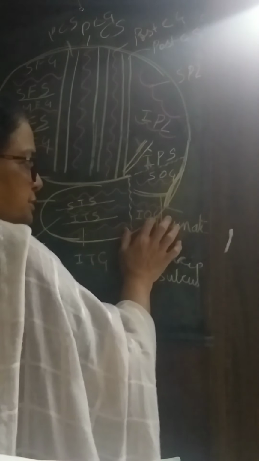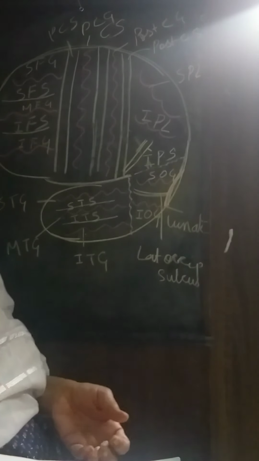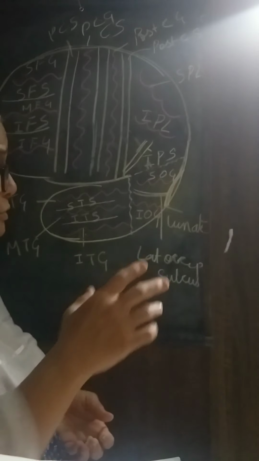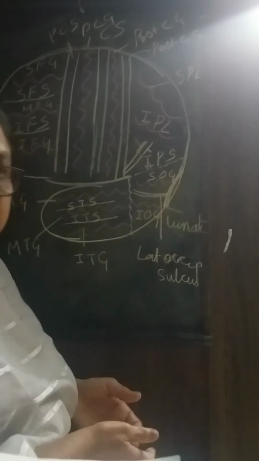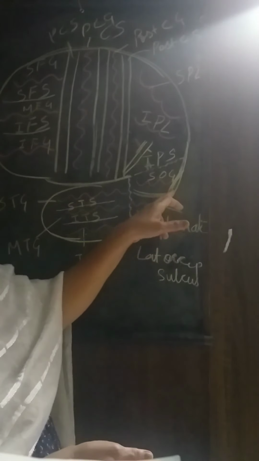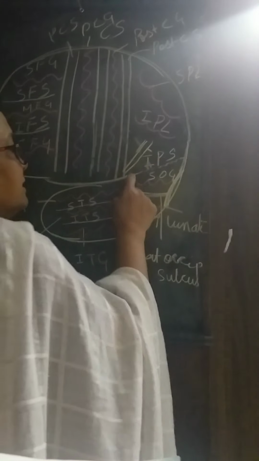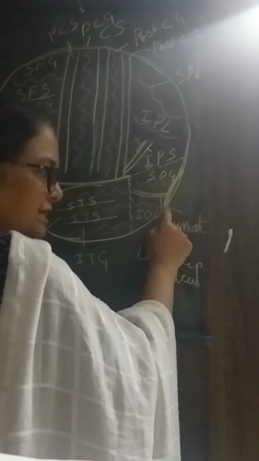Then we have the occipital lobe. In the occipital lobe, on the superolateral surface I'm talking about, we have two sulci and two gyri. The two sulci are the lateral occipital sulcus and the lunate sulcus.